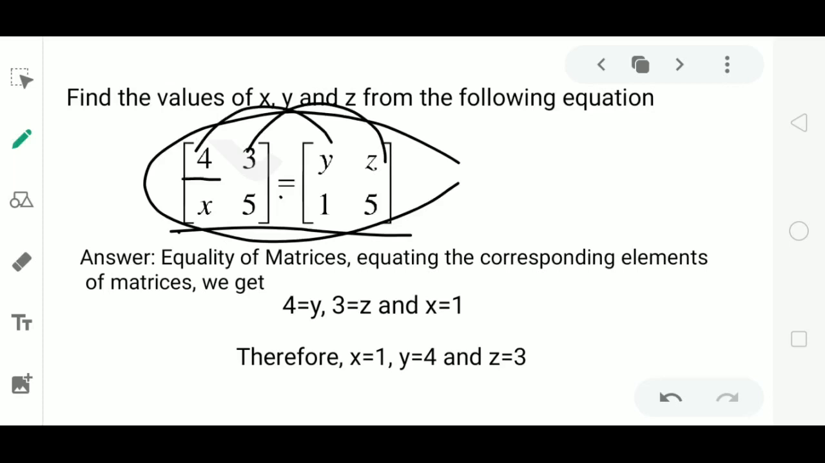Corresponding elements means the first element 4 must be equal to the first element y in the second matrix. The second element 3 must be equal to the second element z. Similarly, the third element x must be equal to the third element 1. So by this equation, we can say that 4 is equal to y, 3 is equal to z, x is equal to 1. Therefore, the value of x is 1, y is 4, and z is 3. In this way, we can find the value of unknown variables if the equality of two matrices is given.